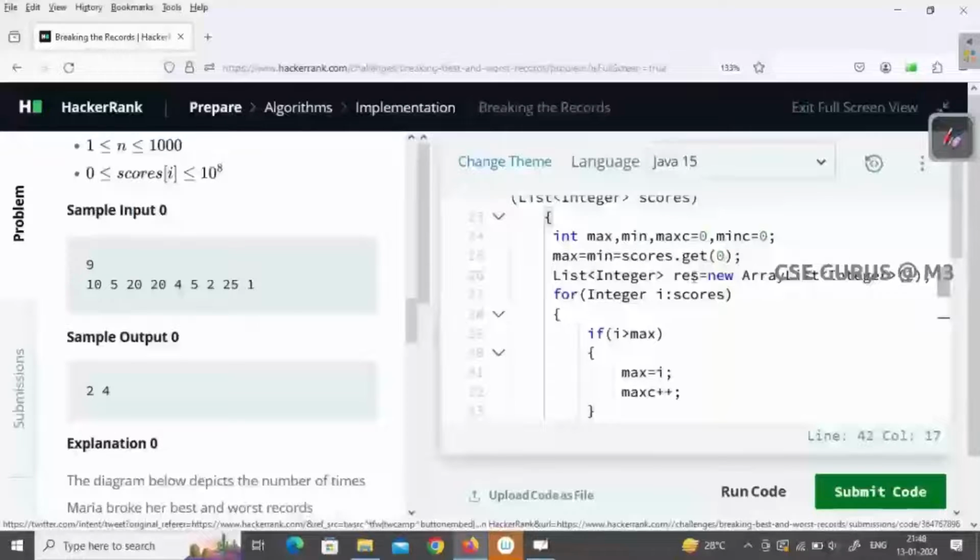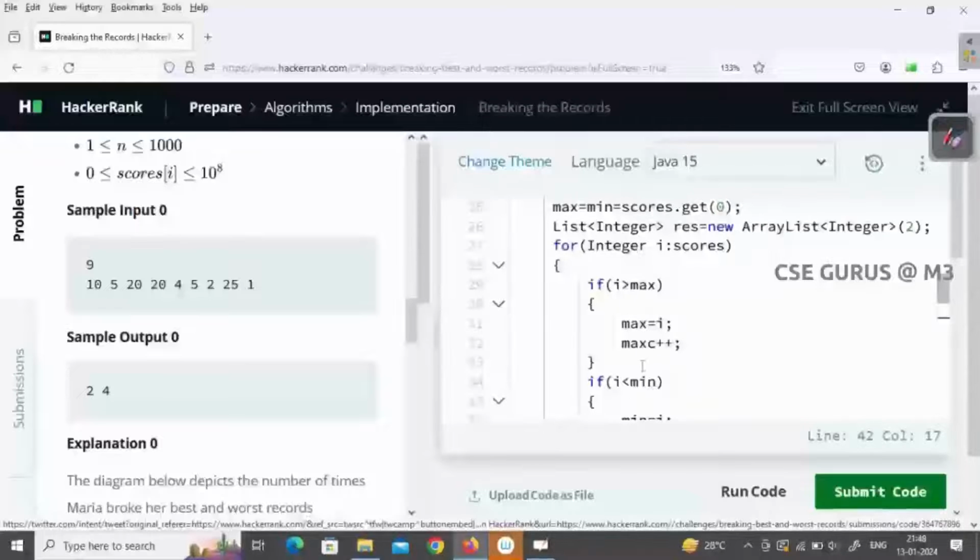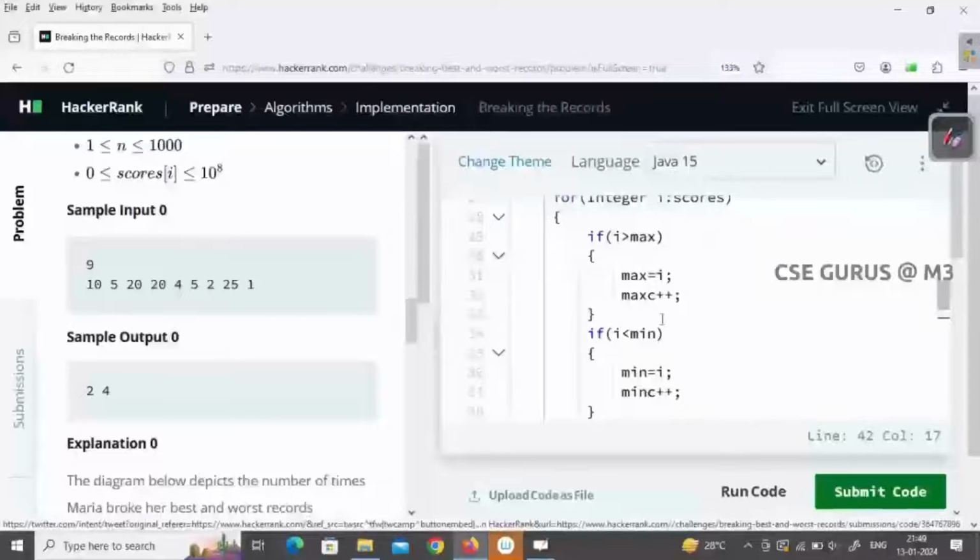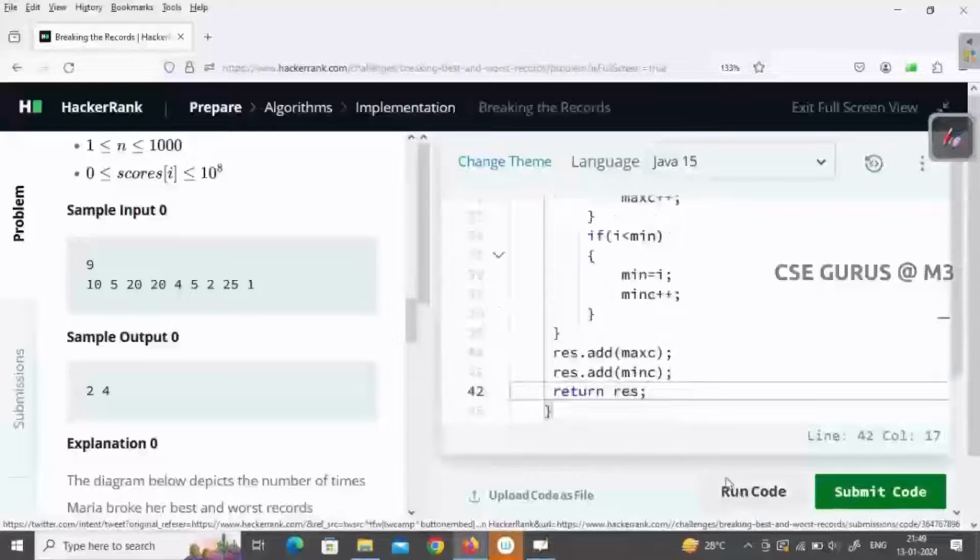Max and min are initialized with the first value in the list, and each time I am taking the iterator i value from scores. For example, first it takes 10, right? 10 is checking with 10, not a problem. Is it greater than? No, it won't update. And here also i less than min, so that also will check. And next value 5, it will check with it. If it is true, max count or min count will be incremented. Whichever condition is true, only then it goes inside. So let us see for any errors.